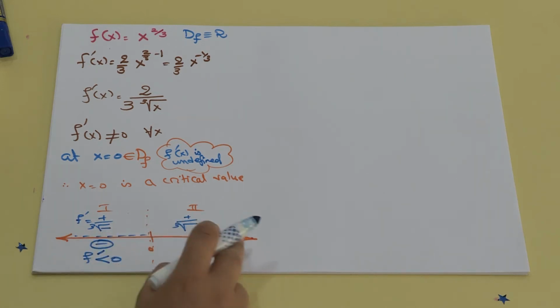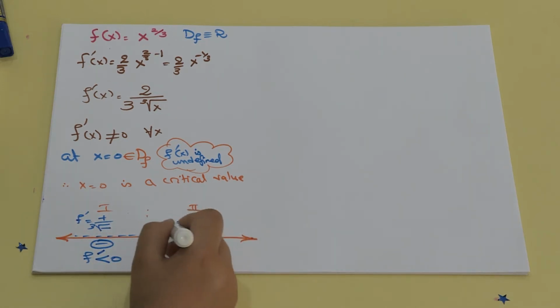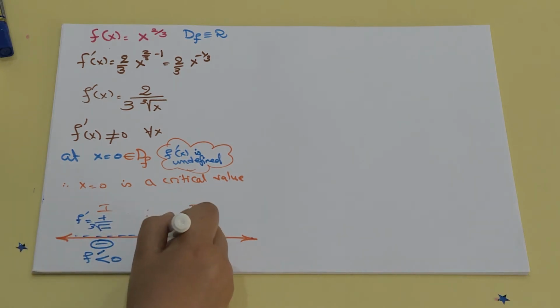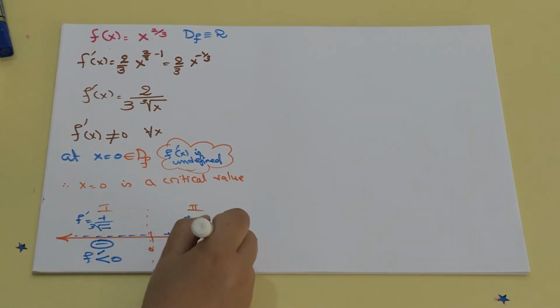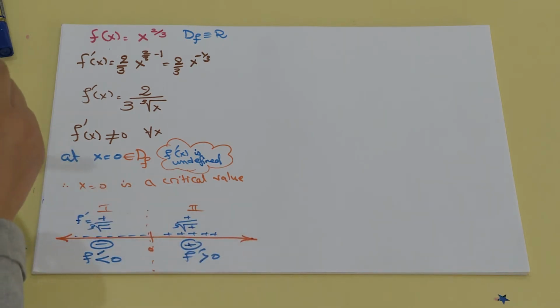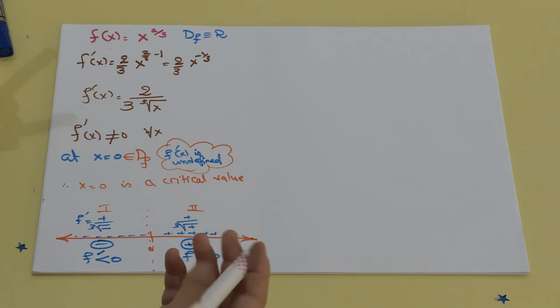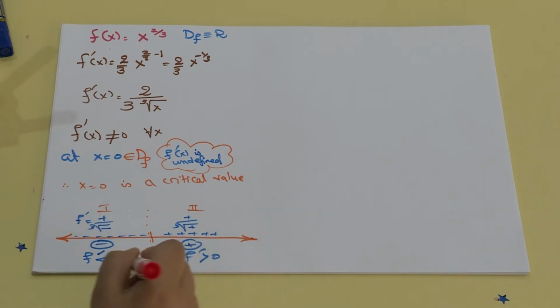On the interval from 0 to infinity, we have values of x that are positive, so this will make the first derivative positive everywhere on this interval. So I have f prime greater than 0. F prime greater than 0 tells us that the function is increasing. Here it tells us that the function is decreasing.